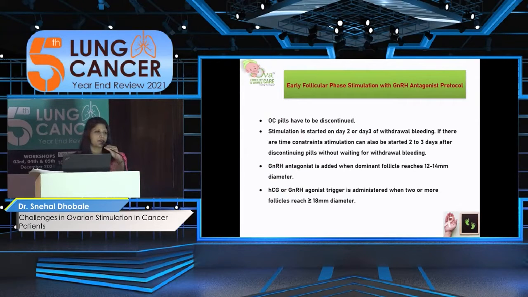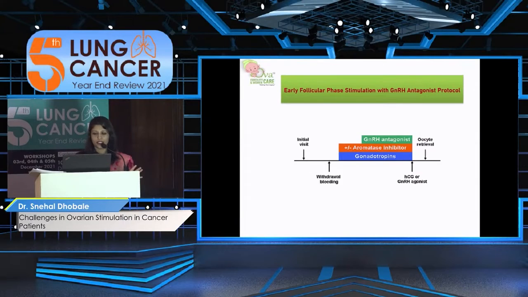Then what we have to do is something called early follicular phase stimulation with the antagonist protocol. Here we have got one month of time, so depending upon the duration of the OC pills she would have taken, at least after 14 to 15 pills we will stop the OC pills. Then within 2 to 3 days of the withdrawal bleeding, we start the stimulation and go for the protocol. This is a very simple thing where we have a little time, and accordingly we can go for the routine stimulations. I'll not go into detail, but this is one kind of scenario where we have little time.